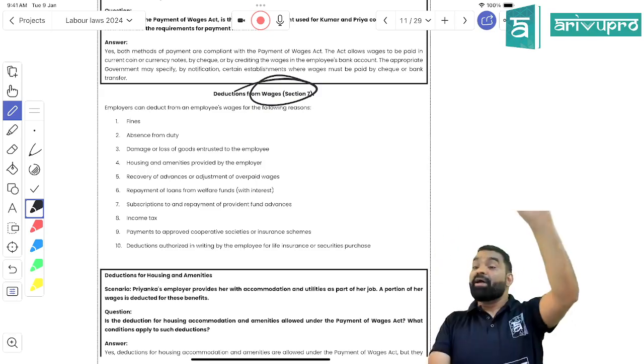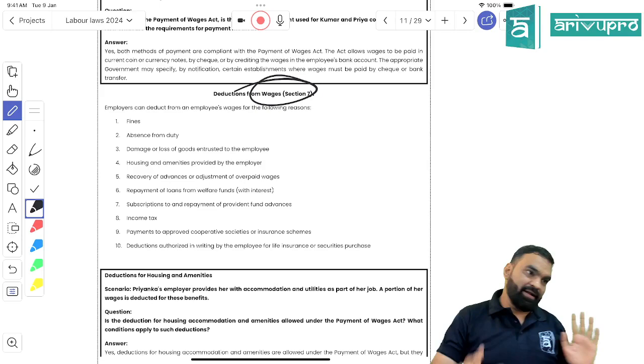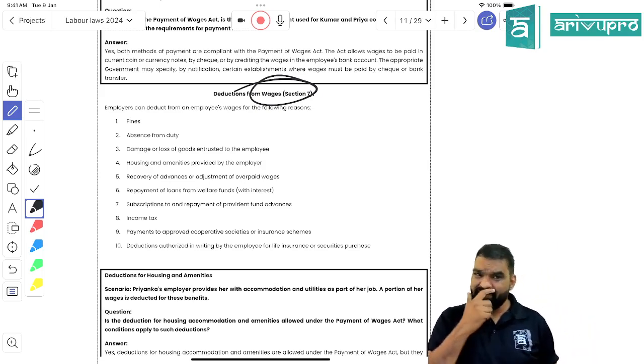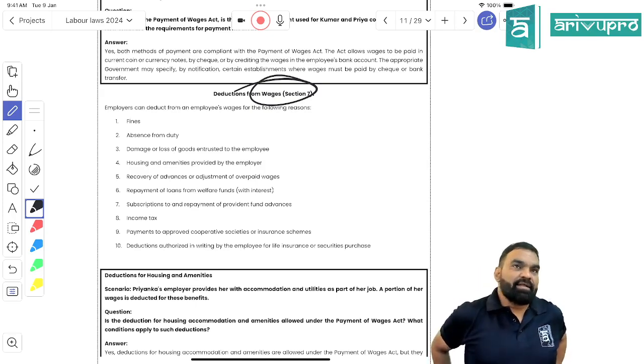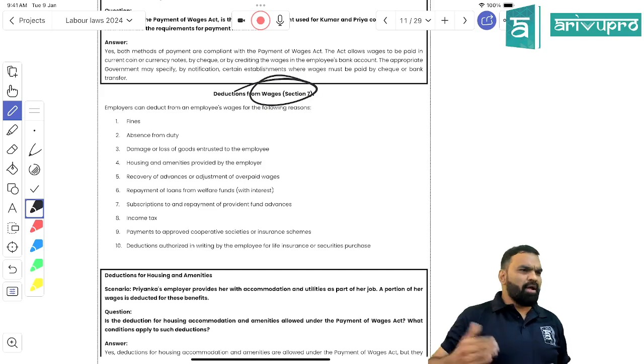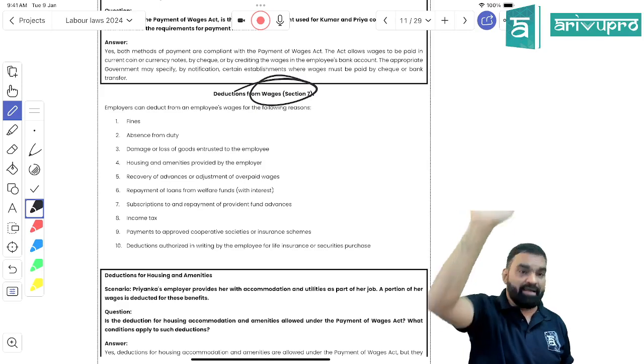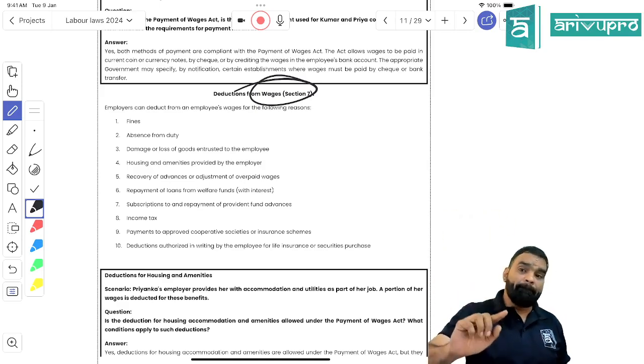And it should be pre-notified. Got my point, students? Is it clear? The section I am teaching you is section 7. What section 7 is saying is, being an employer, what amount is allowed to be deducted from the wages of your workers. The first thing that can be deducted would be fine, but fine should be pre-notified.